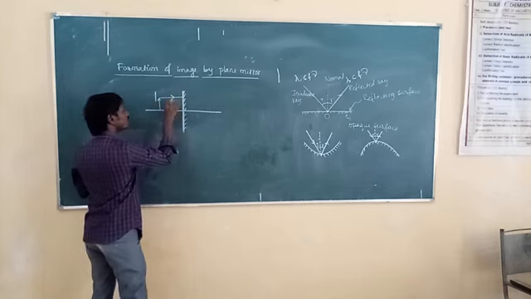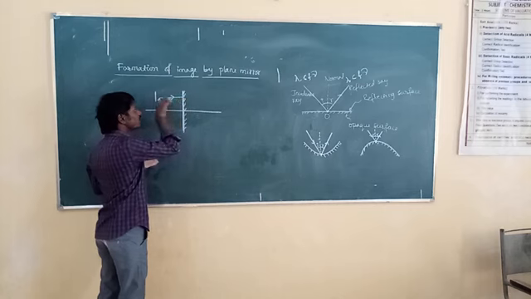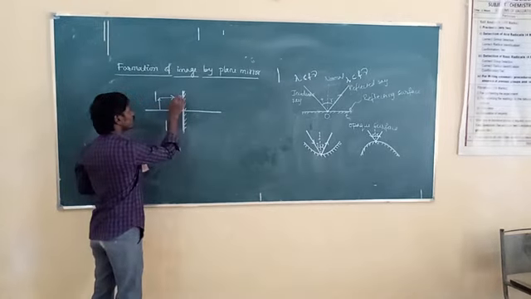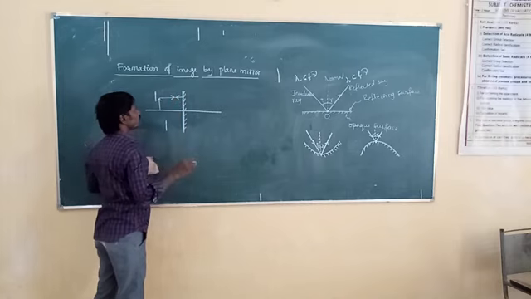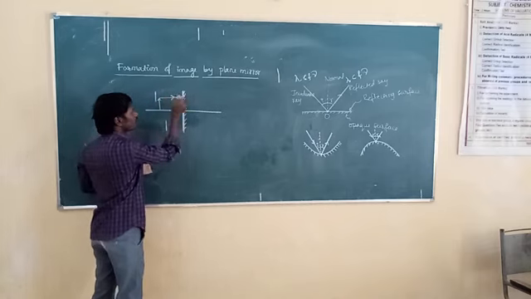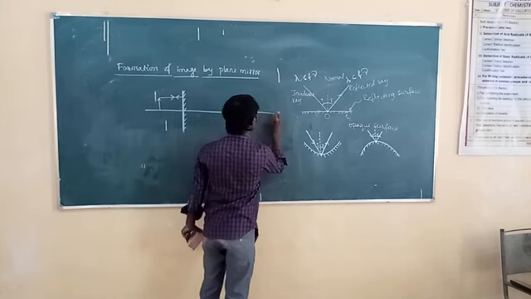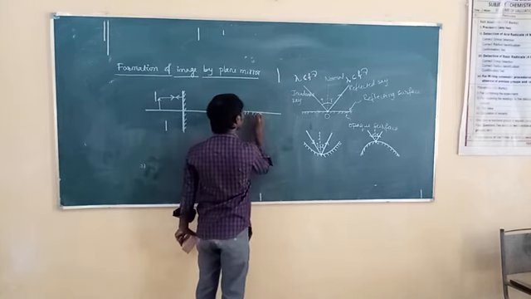After reflection, how does the light incident here? The light is incident normally on the surface, and again the light reflects normally, because the angle of incidence is equal to the angle of reflection.